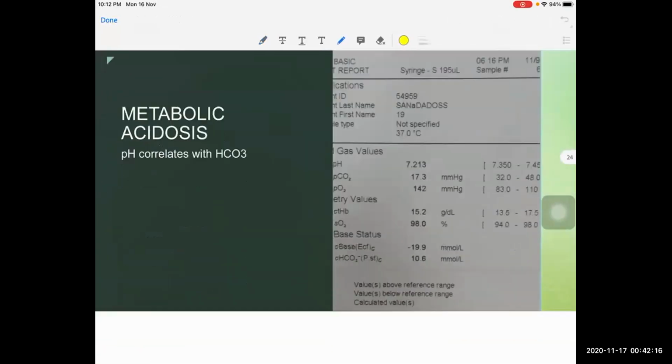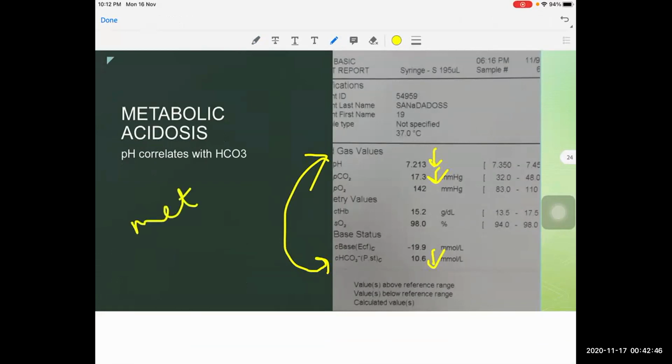So in this, once again, back to the same example. Here the PCO2 is decreasing and bicarbonate is also decreasing. That is our first step, simple disorder. And the pH is also decreasing, which indicates acidosis. This PCO2 does not correlate with pH because decrease in PCO2 should be alkalosis. But this bicarbonate decrease is acidosis. So the bicarbonate is going with pH. So this decrease in bicarbonate is a primary disorder, which is metabolic acidosis. And because of this, the patient is having respiratory compensation, that is respiratory alkalosis also.